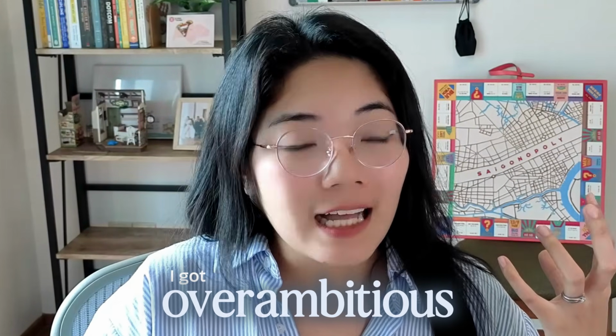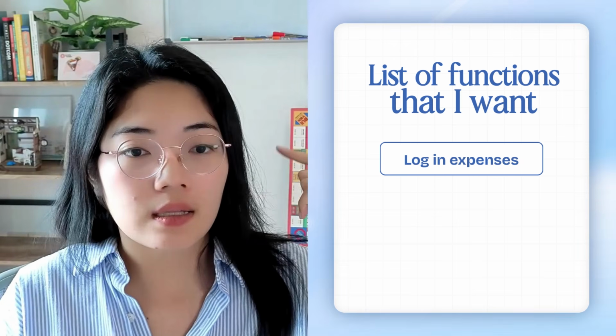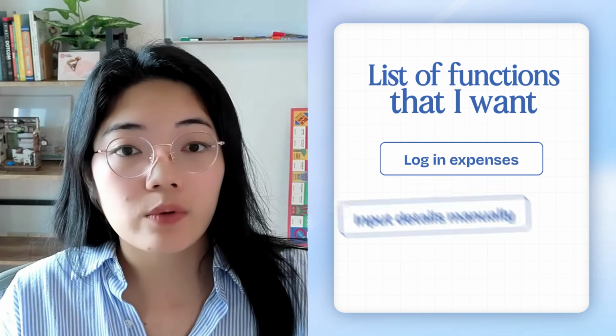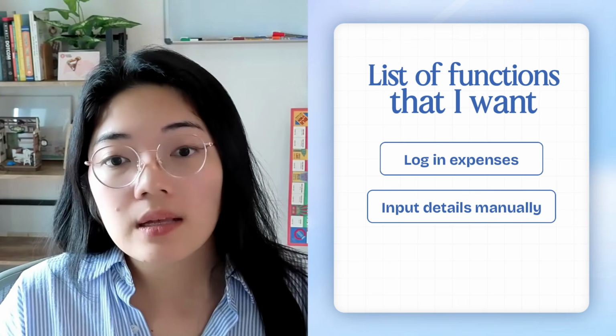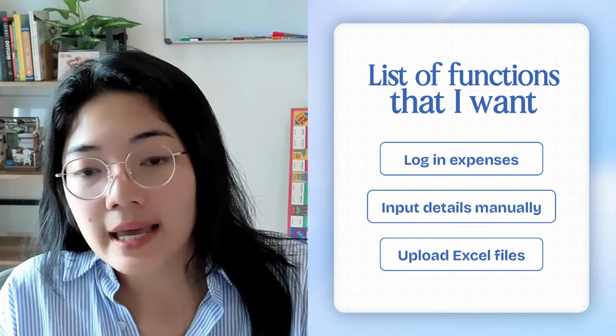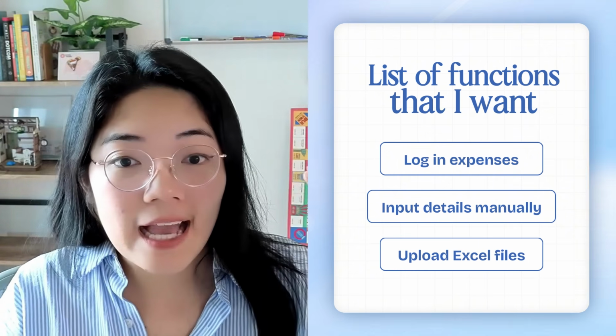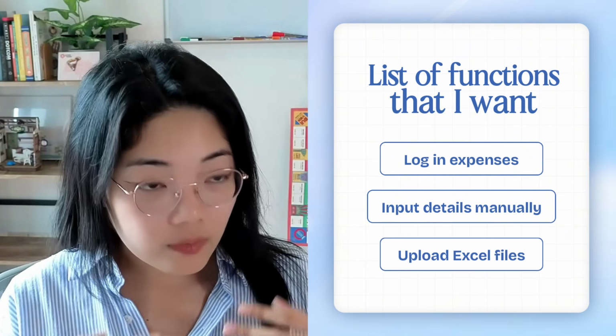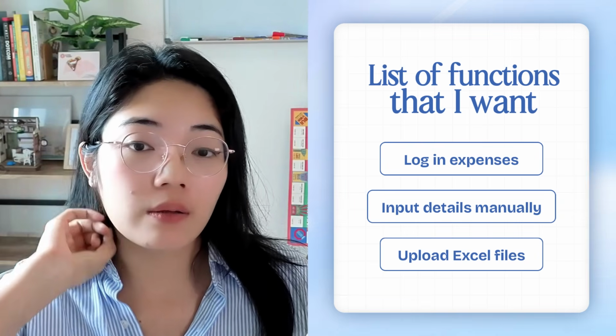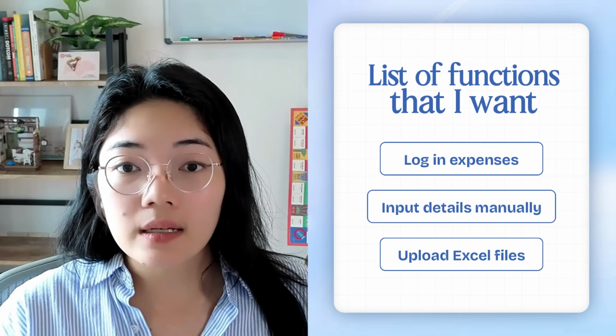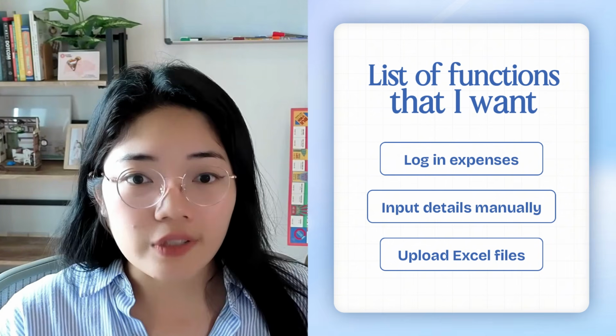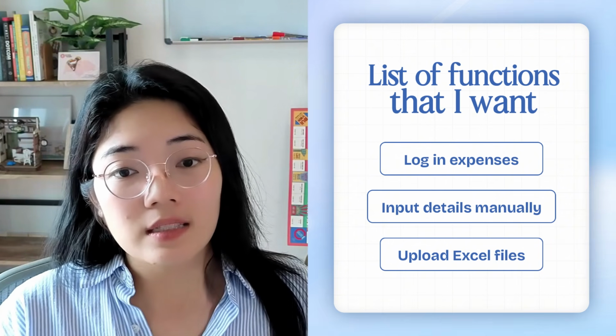Now, what I learned from doing this is I got overambitious with the app, because as you can see earlier, I started with being able to log details in for my expenses. I want to be able to manually input details and also upload the Excel files. And my friends, those are actually two different, separate functions. So when I first built my versions of the app, I didn't realize that uploading Excel is such a difficult function that the app takes a long time to do.